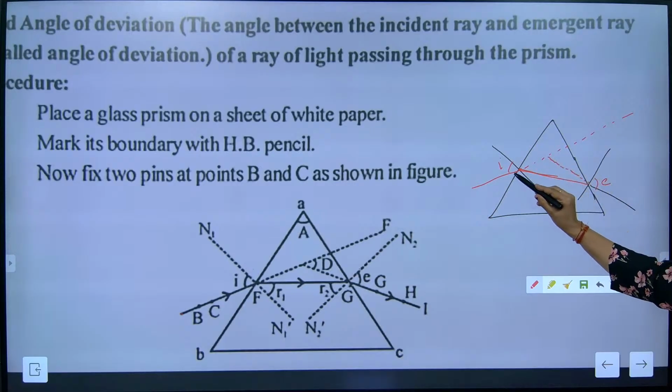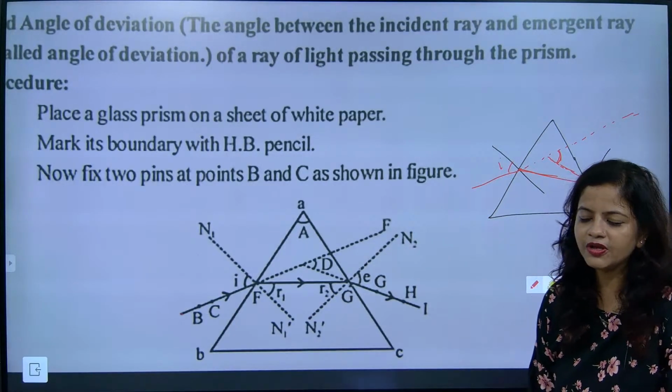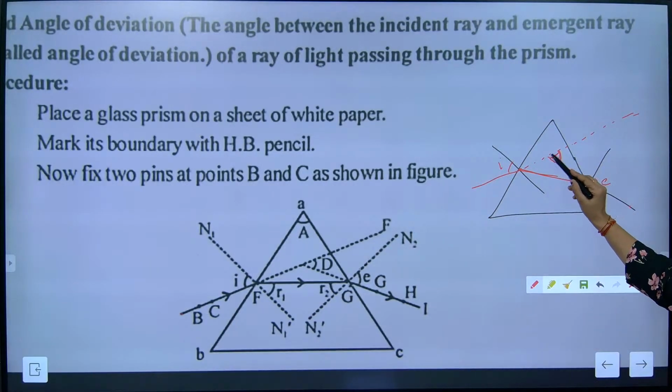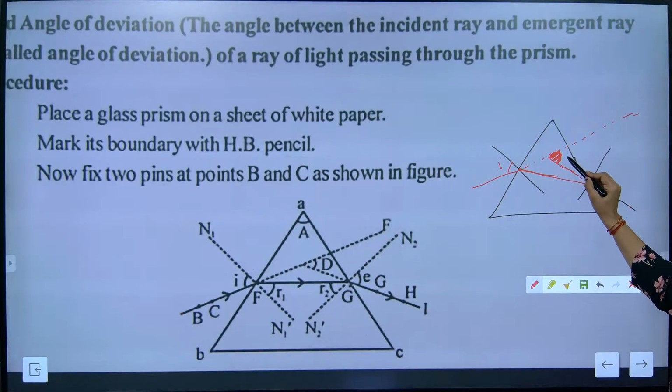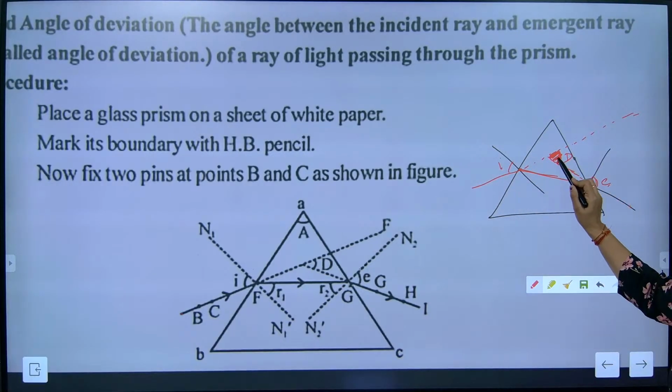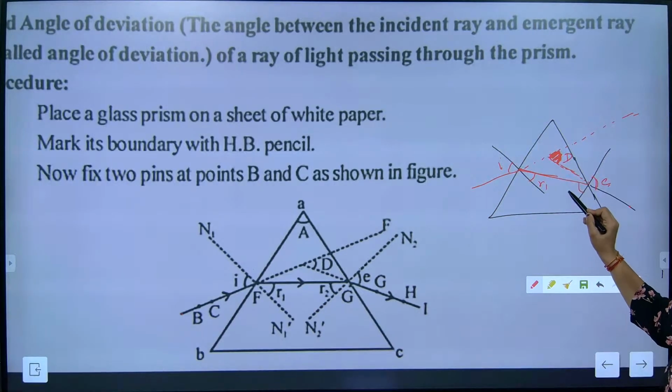The angle between the incident ray and the emergent ray, with the emergent ray going backside, is considered as what? Unnati, good morning beta. Is it the angle of emergence? No. That is called the angle of deviation. This is the angle of emergence. Incident, emergence, deviation. And this side is the refracting angle.